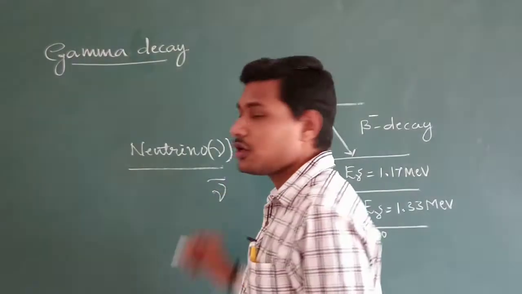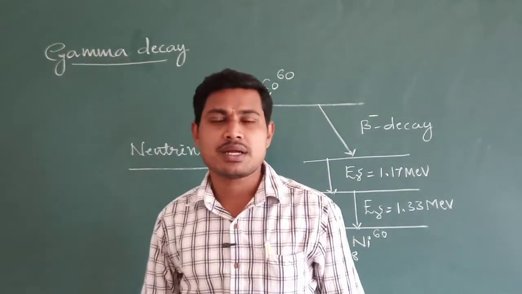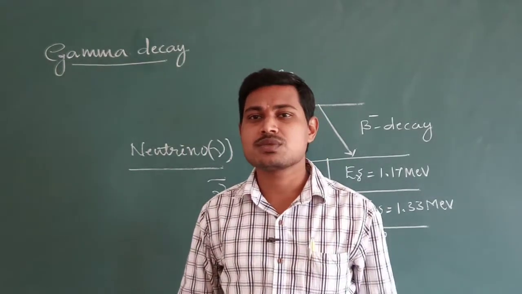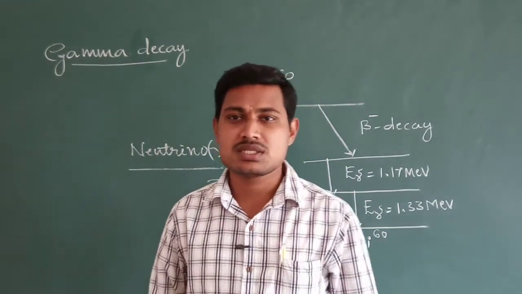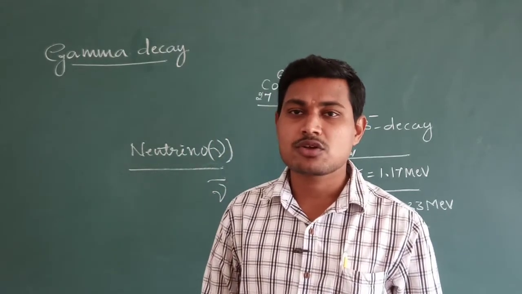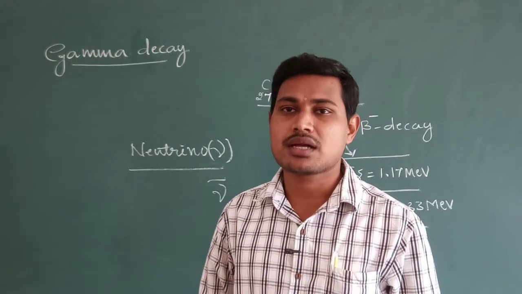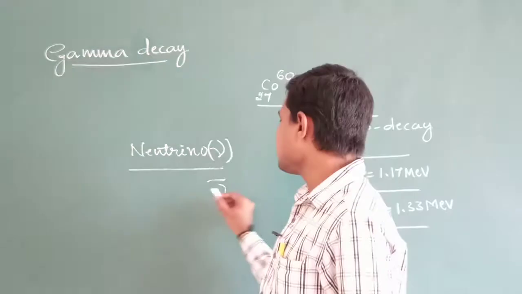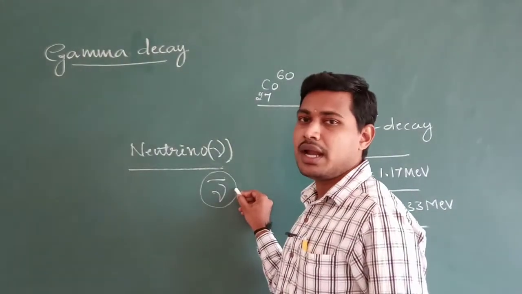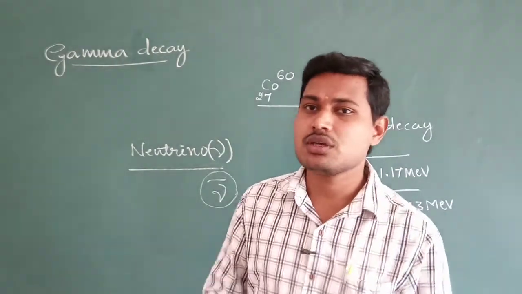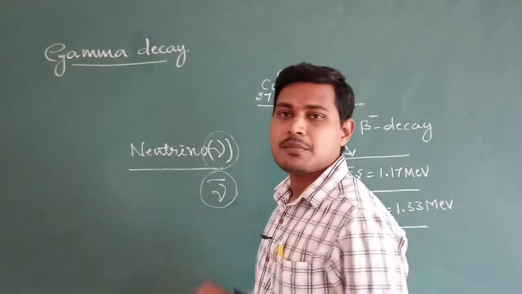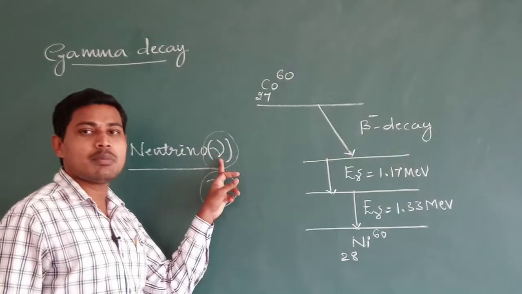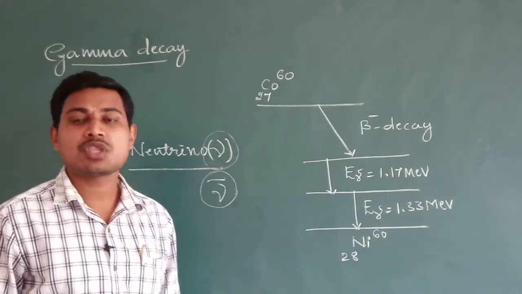Neutrino and antineutrino. I think you might remember that during the beta decay process, the nucleus of a radioactive substance undergoing spontaneous disintegration with the emission of an electron or positron is referred to as beta decay. And during the beta decay process, especially electron emission, an antineutrino will be emitted. And remember, in case of positron emission, a neutrino will be emitted. So why? The reason is already known to you. Why will this neutrino be emitted and why will this antineutrino be emitted?